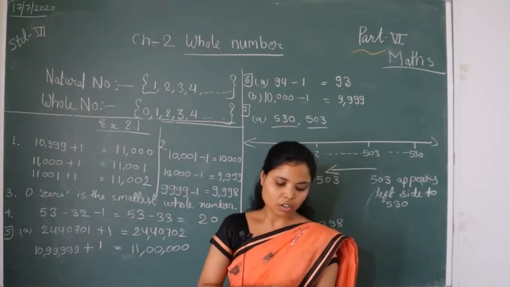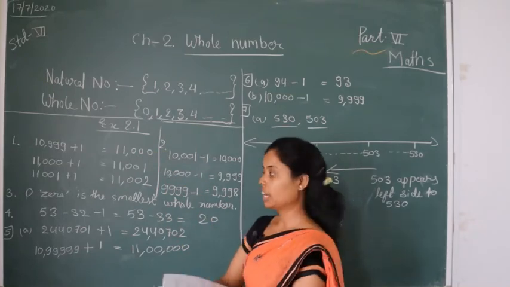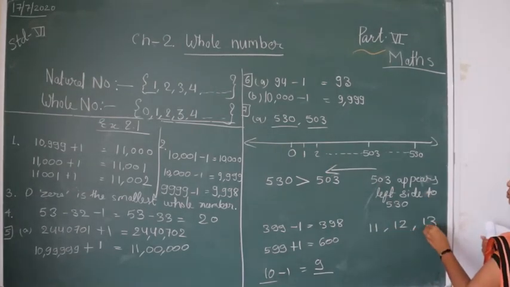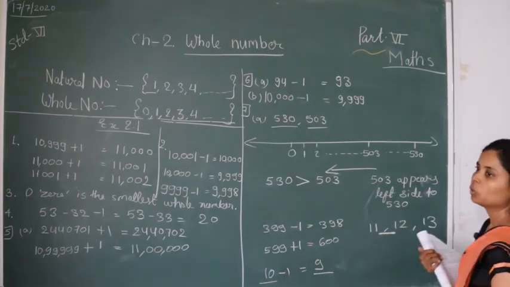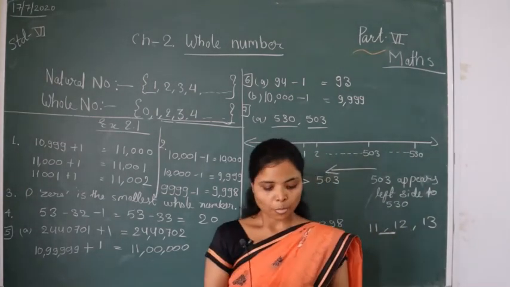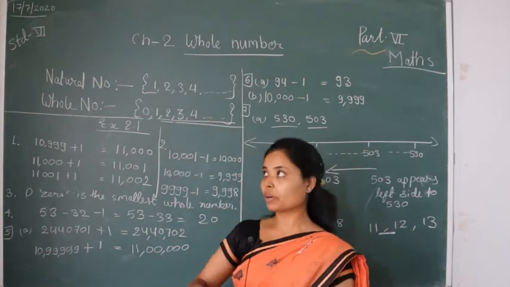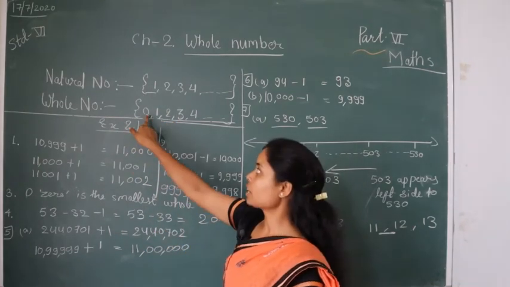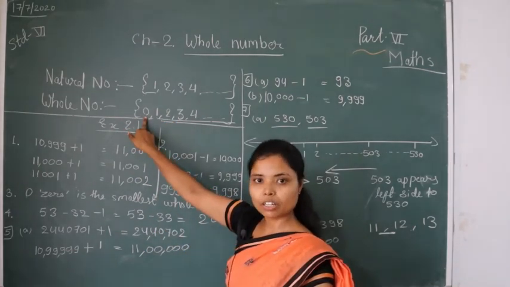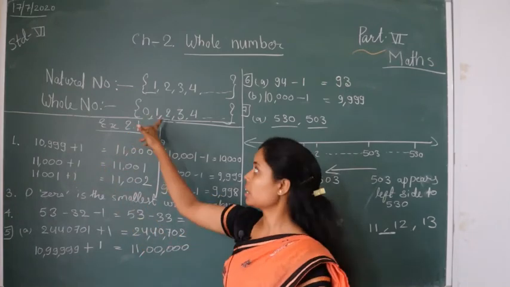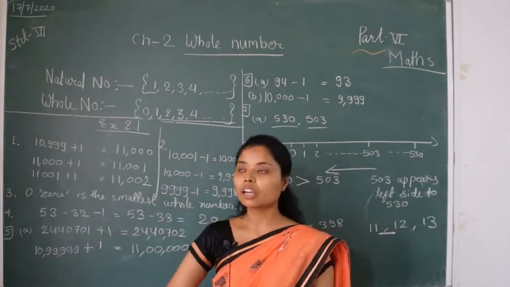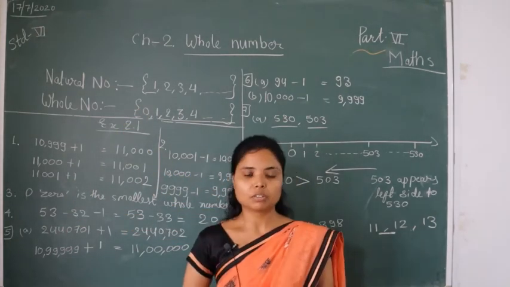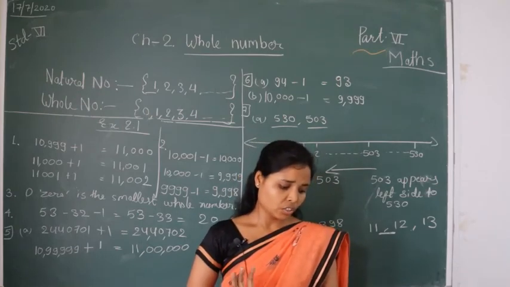is false. The whole number 13 lies between 11 and 12. There is 11 and 12, then 13 stands here. So is this between? No, this statement is false. The whole number 0 has no predecessor. Yes, because when you subtract 1 from 0, you get minus 1, and we don't have minus 1. Whole numbers start from 0 only. There are no negative numbers. So this statement is true.